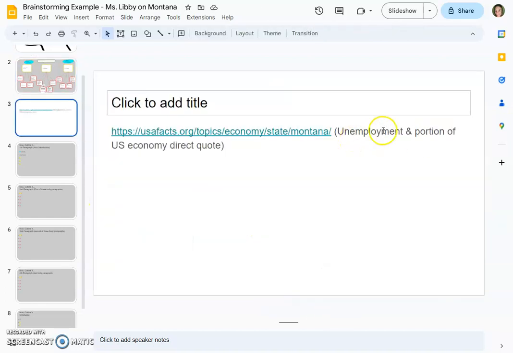And now we can just make ourselves a note that we have this direct quote that we'll need to give the in-text citation.